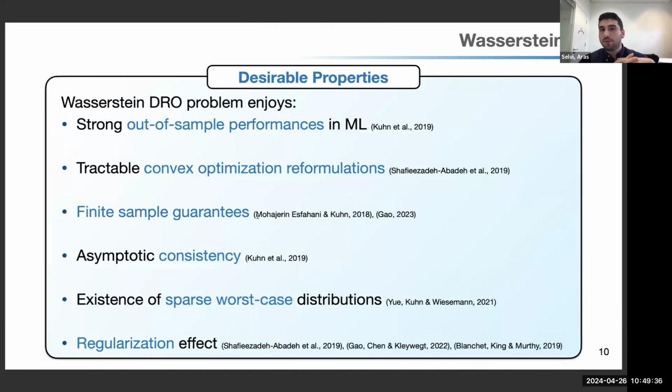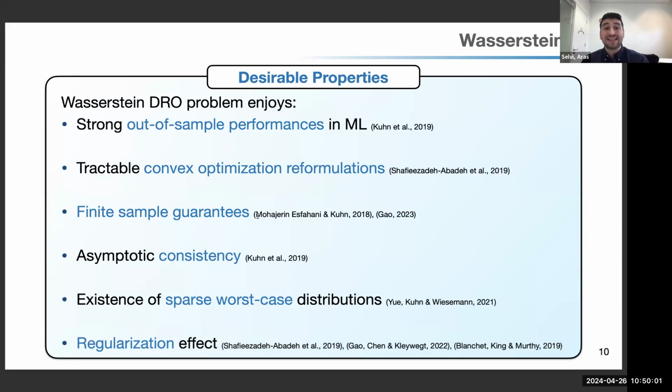So there are many desirable properties that come with Wasserstein distribution robust optimization. Firstly, empirically, we see very good out-of-sample performance in machine learning experiments. But also the problem that I showed you admits tractable convex optimization reformulations with linearly many constraints. And we also have finite sample guarantees, which means that normally we don't know the epsilon that upper bounds the distance.